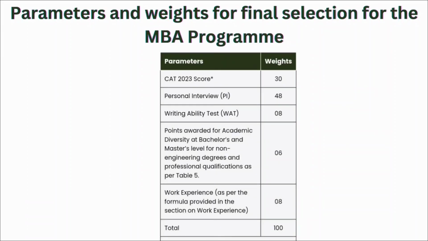And if we talk about the final selection, then 30% weightage is given to your CAT score, 48% weightage is given to your personal interview score, 8% weightage is given to the writing ability test, then 6% weightage is given to the academic diversity, and 8% weightage is given to the work experience.